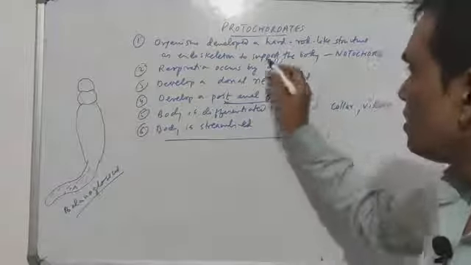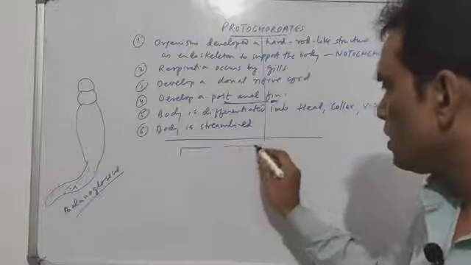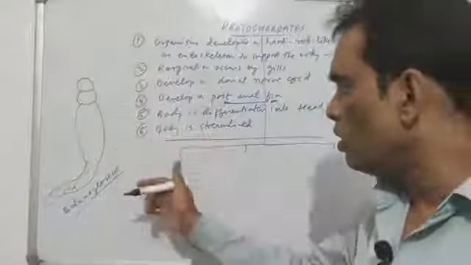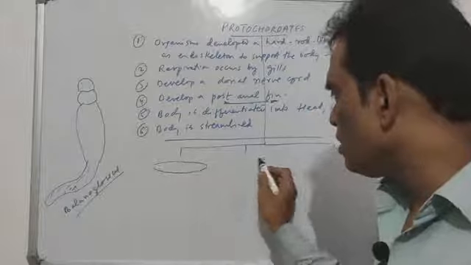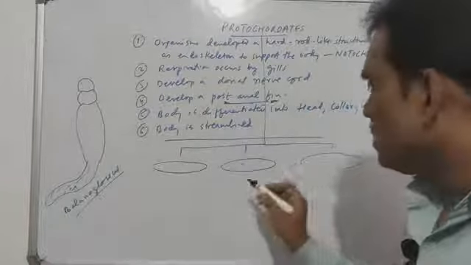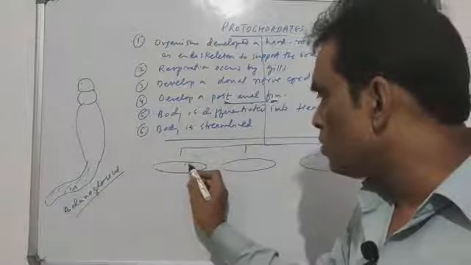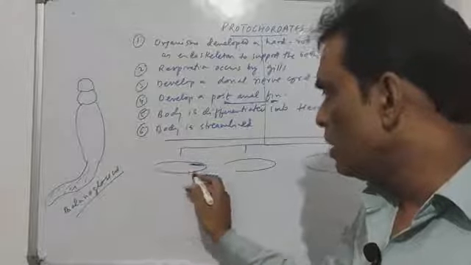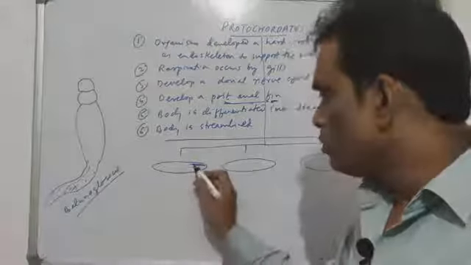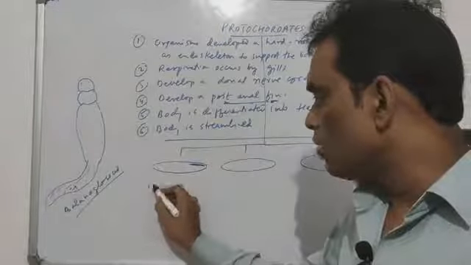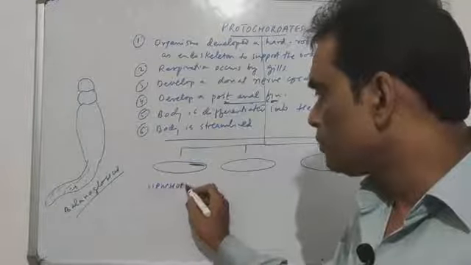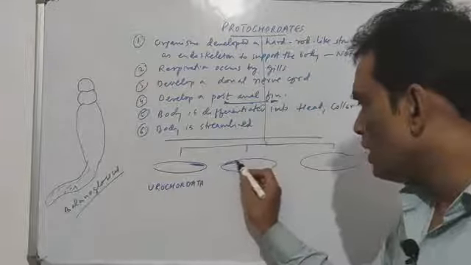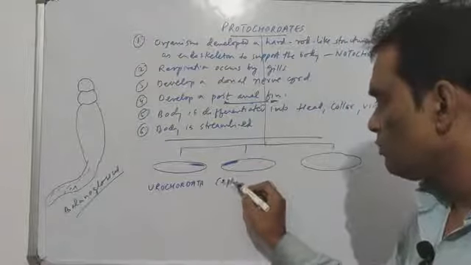But the protochordates, this whole group of protochordates is classified into 3 categories. That is basically on the basis of the presence of notochord. If you see the whole body, dorsal body part, if I am showing a rough diagram again, there are certain protochordates which develop the notochord only in the tail region. Suppose this is the head, mid part and the last part called the tail part. So those which have notochord only in the tail region were called urochordata. And those organisms which had notochord only in the head region, the heart structure, are called cephalochordata.